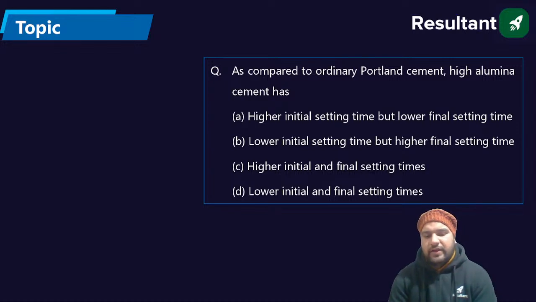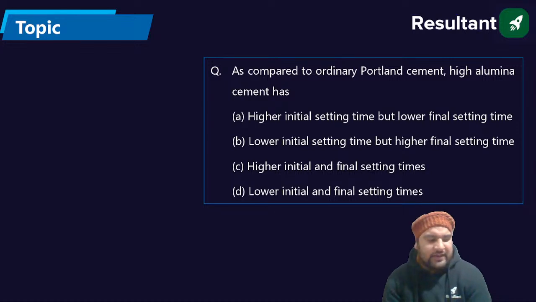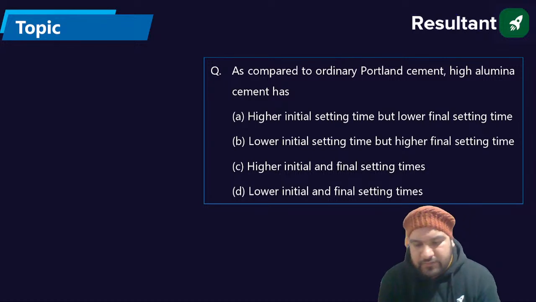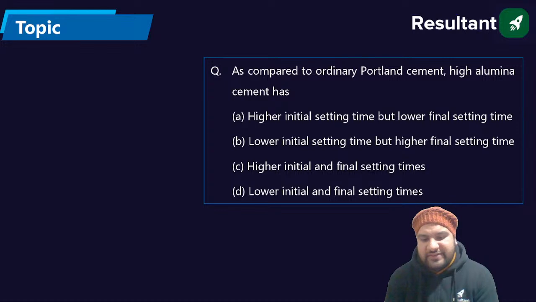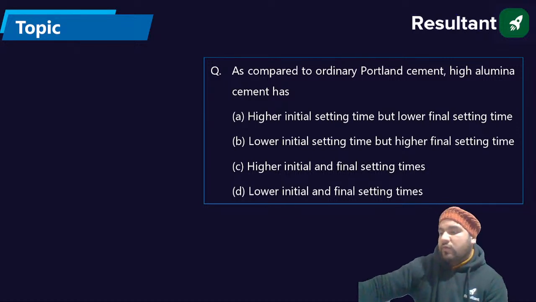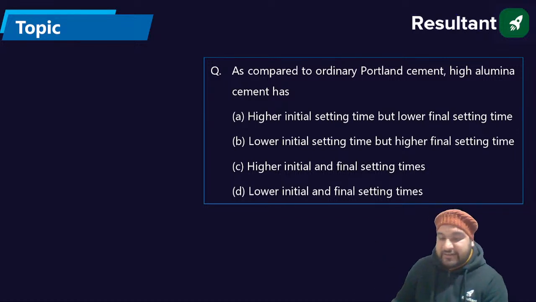As compared to ordinary Portland cement, we have the high alumina cement, which has higher strength. Options: higher initial setting time but lower final setting time; C, higher initial and final setting time. So what is the initial setting time and what is the final setting time? Can you provide me the answer?